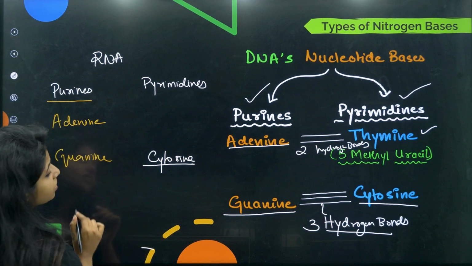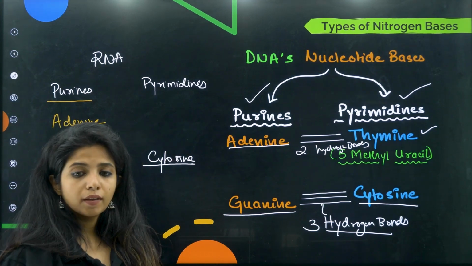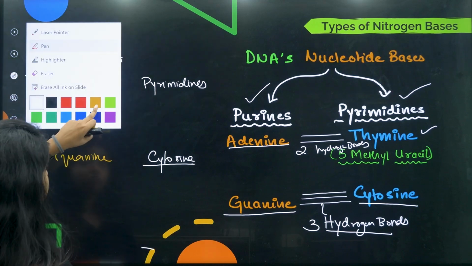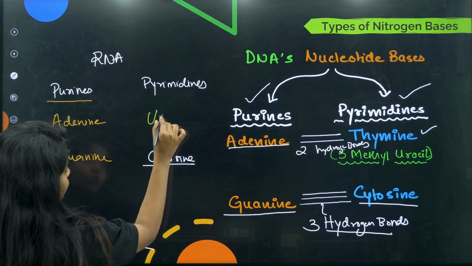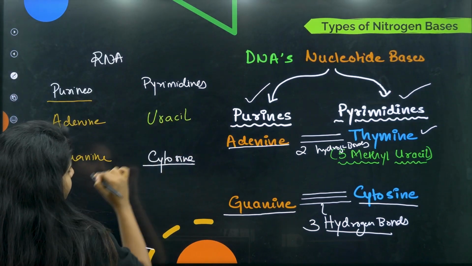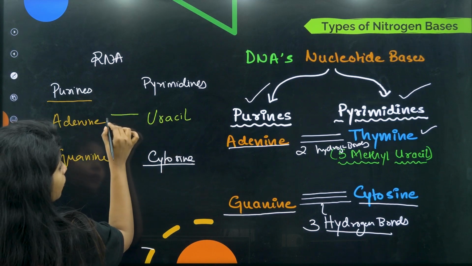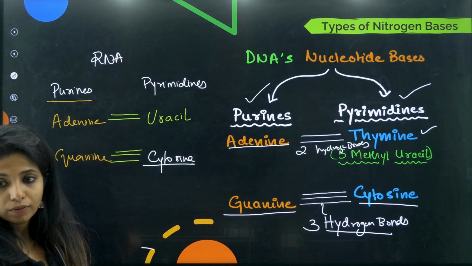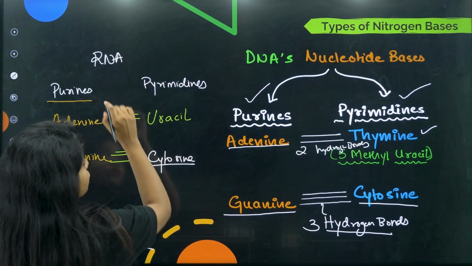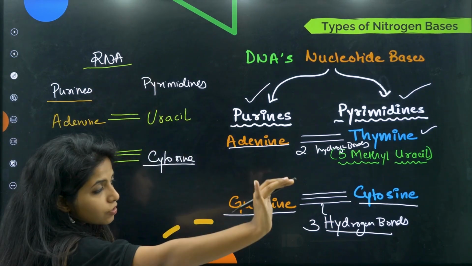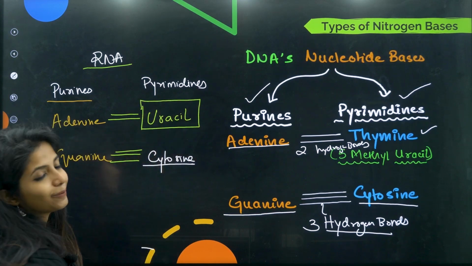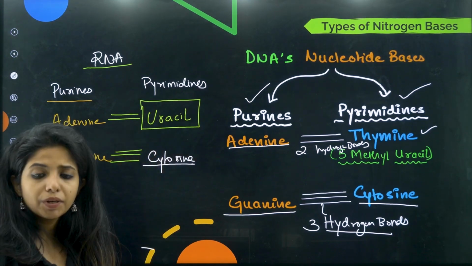Okay, but adenine is kind of sad because her friend is now changed from thymine to something else, that is uracil. So now adenine will be pairing up with uracil, guanine will still be the same, pairing up with cytosine. So in the case of RNA, they do not have thymine, they have something known as uracil. And RNA was the first genetic material that we discovered.